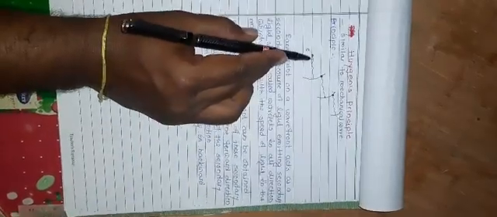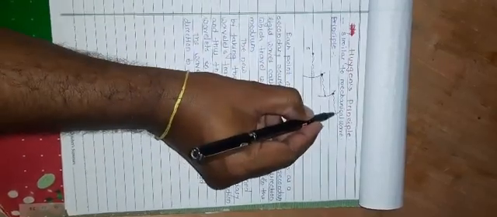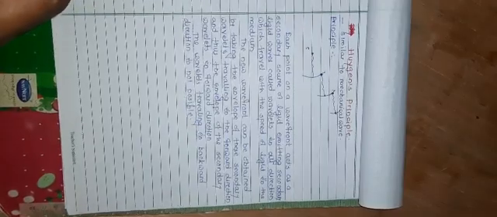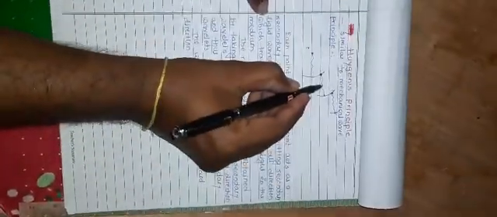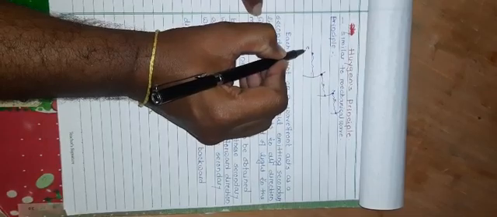It means that if we draw every point on the wavefront, each acts as a secondary source of light. Huygens stated that each point on the wavefront acts as a secondary source of light and emits a secondary wave. This is called the secondary wave, and these secondary waves are called wavelets, originating from the secondary source. This is called the primary source.